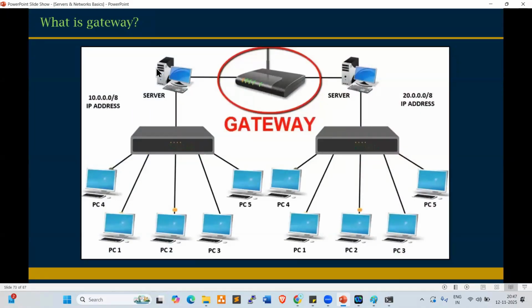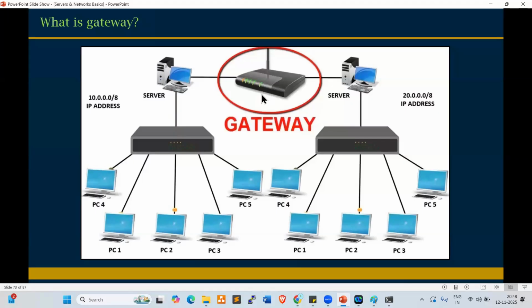For example, this is one network. This is another network. This network range is 10.0.0.0/8, right? And this network range is 20.0.0.0/8, right? So there are two different networks. If you want to communicate from this PC to PC4 to PC5, how can we communicate? It will not be allowed. That is why we need to enable the network gateway, which is a network router, to enable the communication.